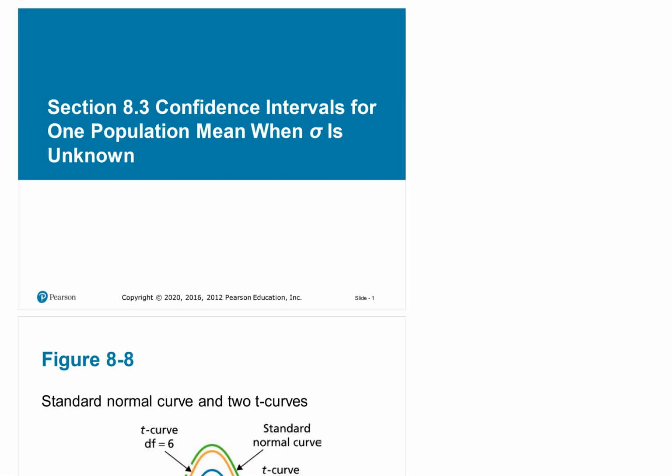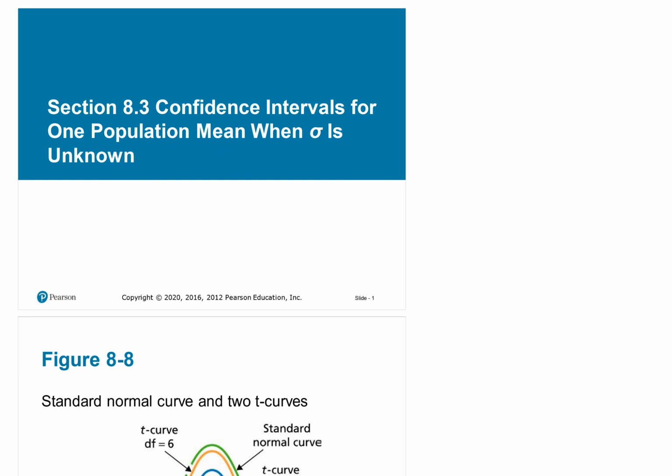Section 8.3, confidence intervals for one population mean. So again, we're still working with one population mean and we're still focusing on the confidence intervals in this section. The only special case here is that the population standard deviation is not known to us. In the previous section, it was known to us.